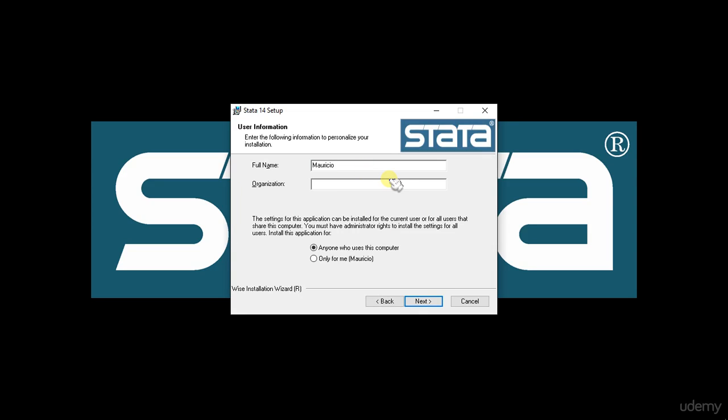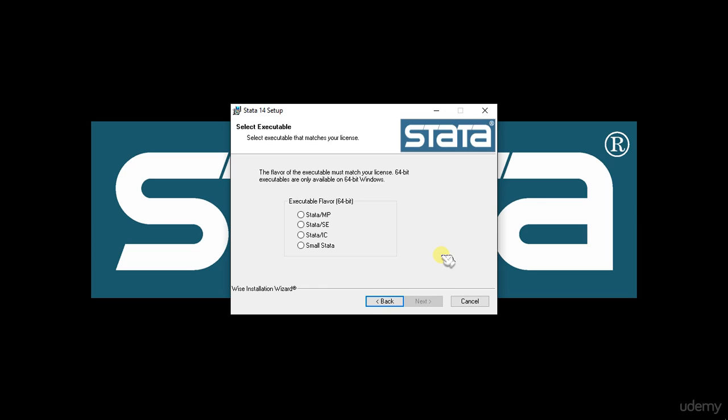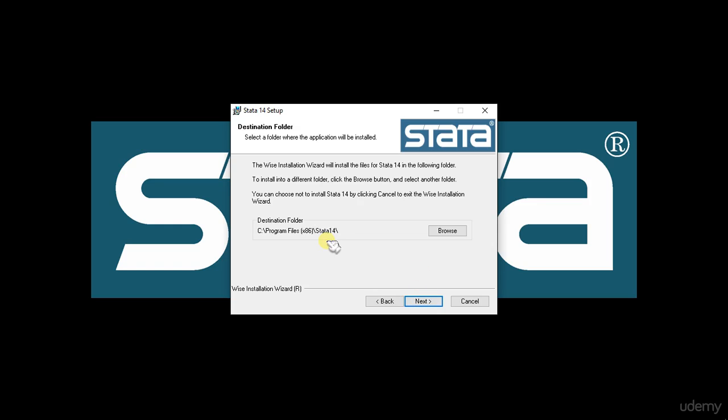So this is my full name. Anyone who uses this computer. So I purchased the STATA IC version, and then I'm gonna leave the destination folder as default.